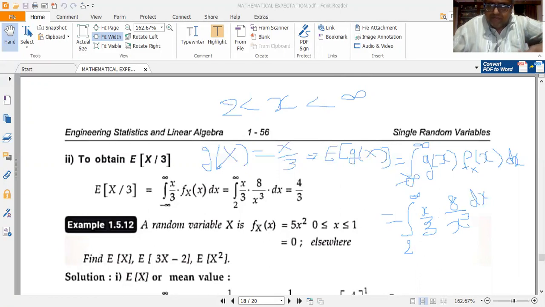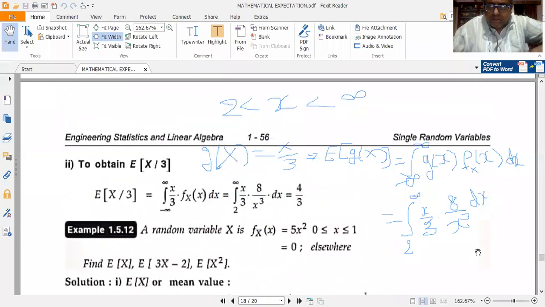This becomes 8 by 3 integral 2 to infinity x to the power of minus 2 dx.